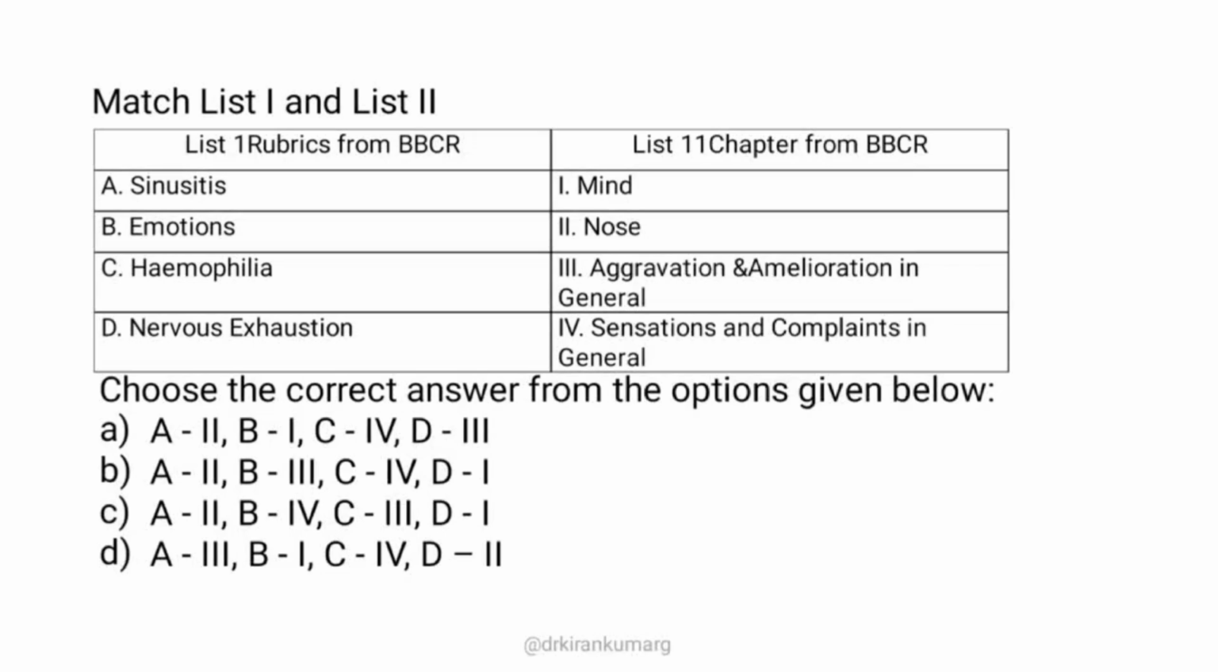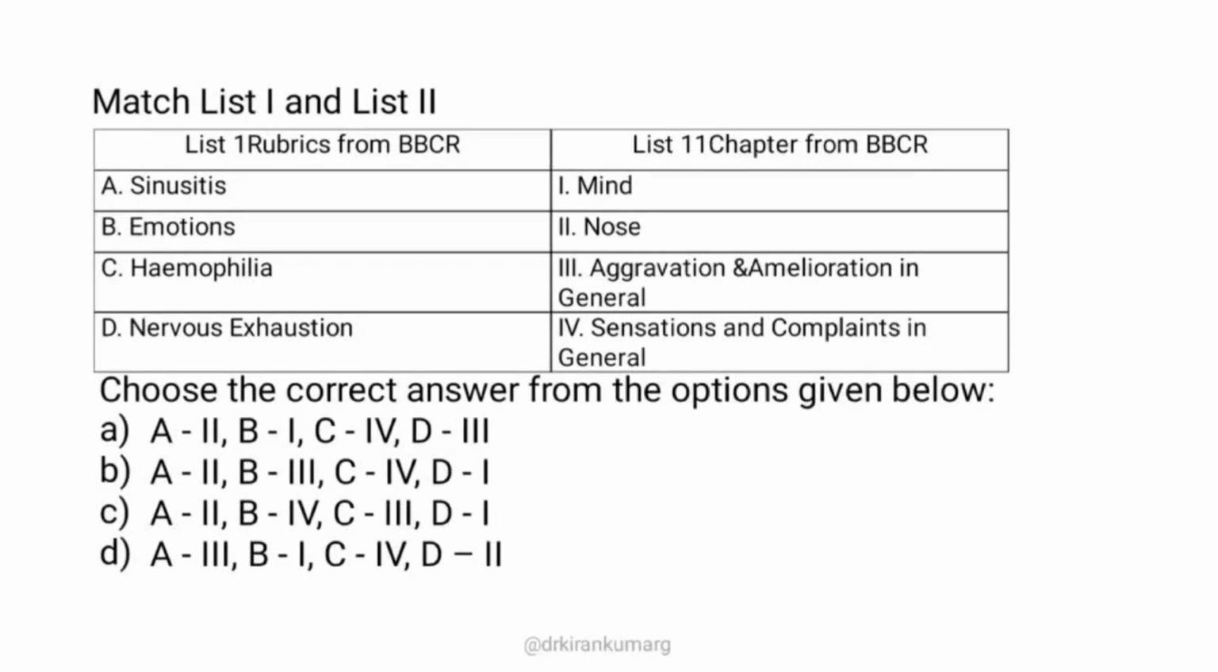Okay, so here list 1 is the list of rubrics from the BBCR and list 2 is the chapters from the BBCR. So we need to match the rubric with the exact chapter. Let's see what is the easiest rubric in list A first, and then we try to match it. Sinusitis, as you know, is quite often associated with rhinosinusitis. So option A under list A matches with option 2, nose.